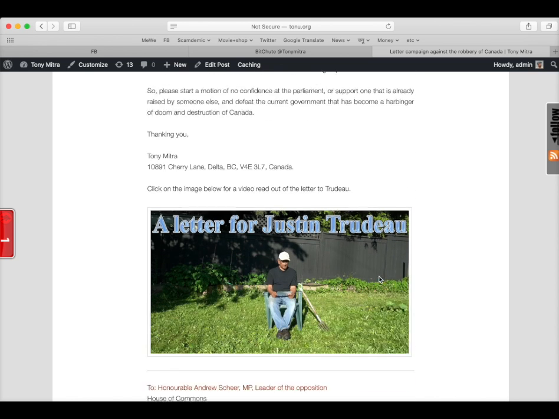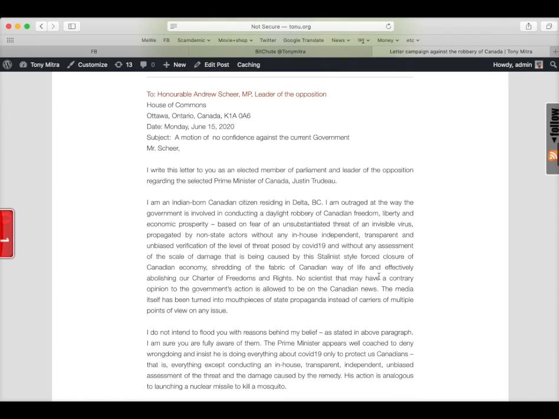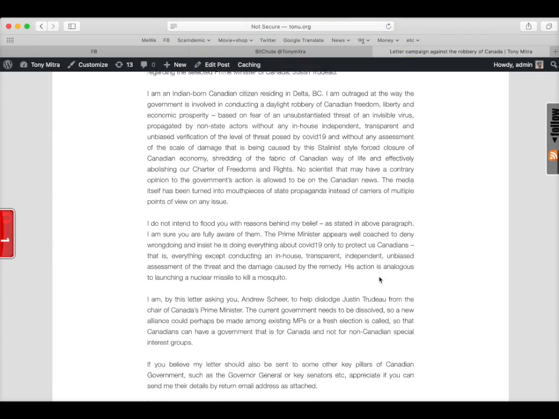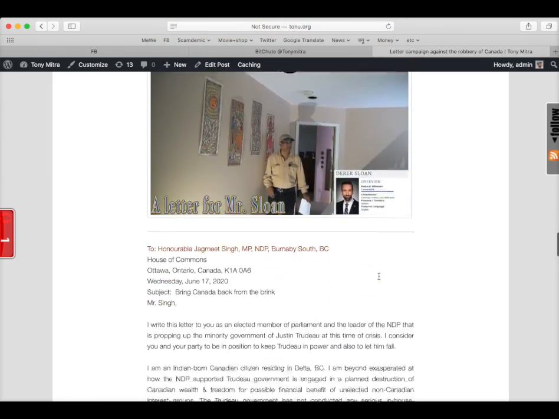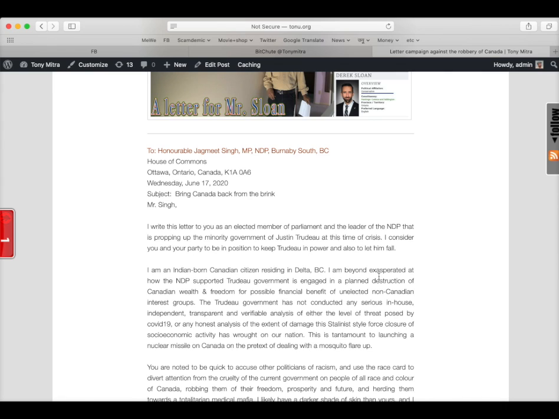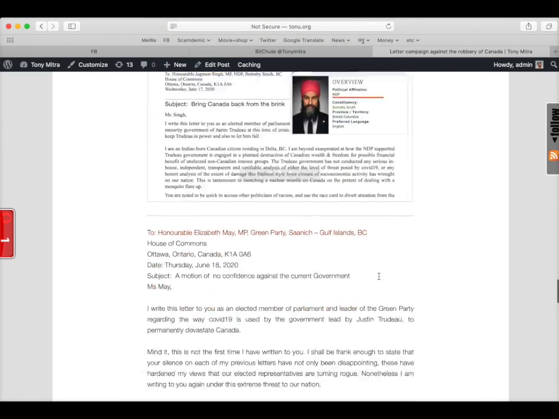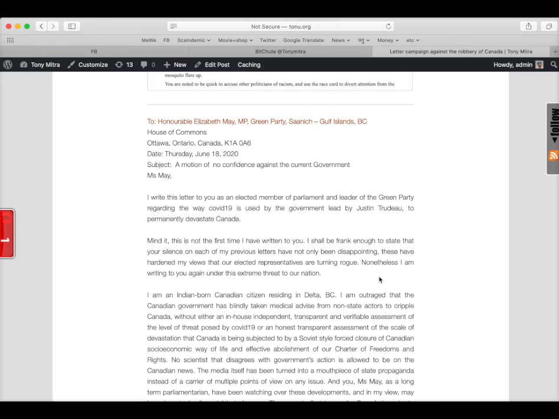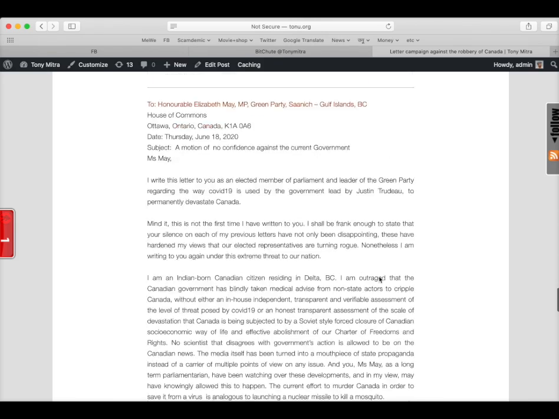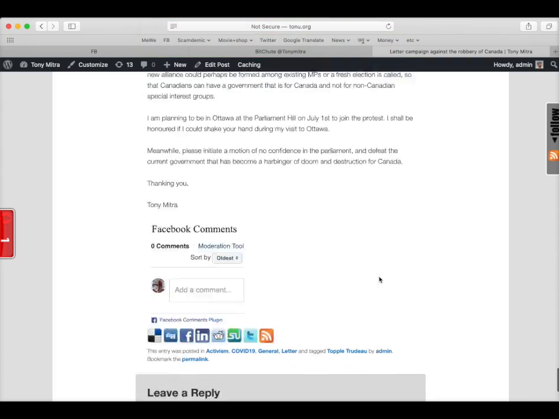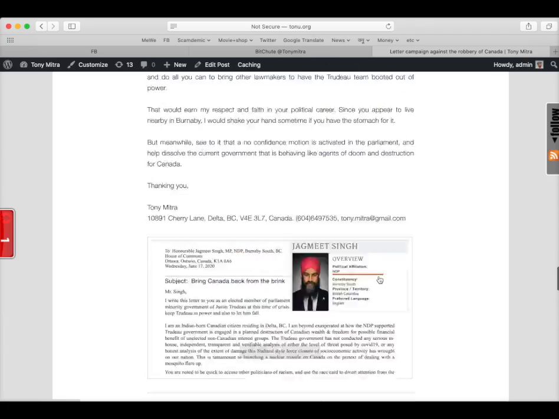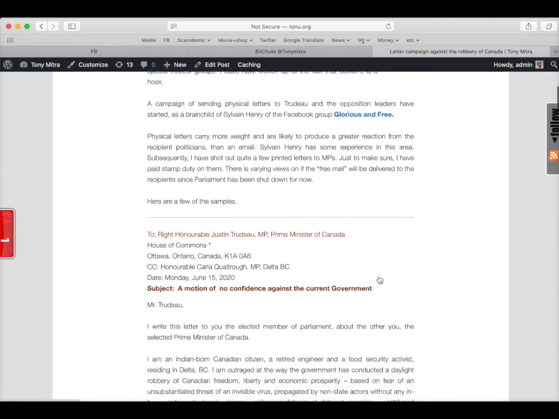The next one is to Andrew Scheer, leader of the Conservative opposition. And then there is Derek Sloan, a sample. Then there is Jagmeet Singh, the leader of NDP. And there is one to Honorable Elizabeth May, leader of the Greens. And Honorable Yves Francois Blanchet is the leader of the BQ, Bloc Québécois. So these letters are already there, and you can copy paste the samples and use it. So this is the first example.